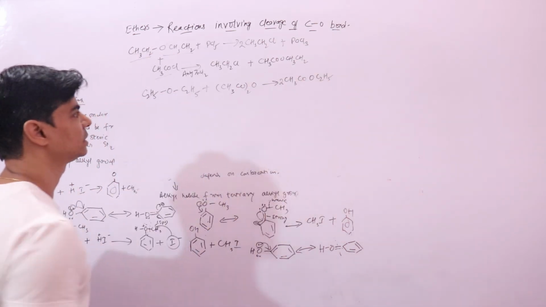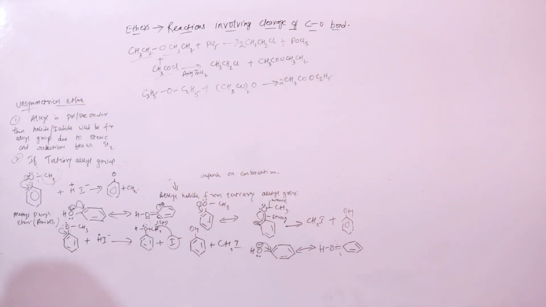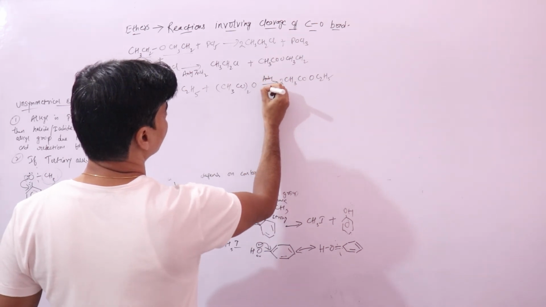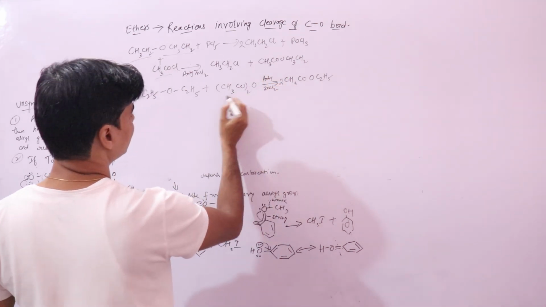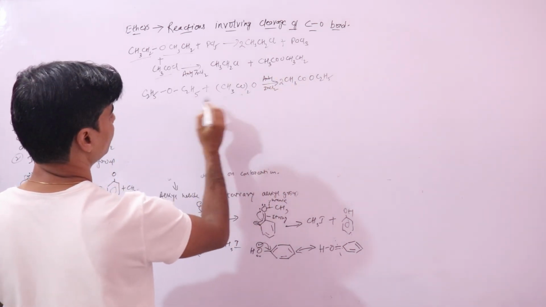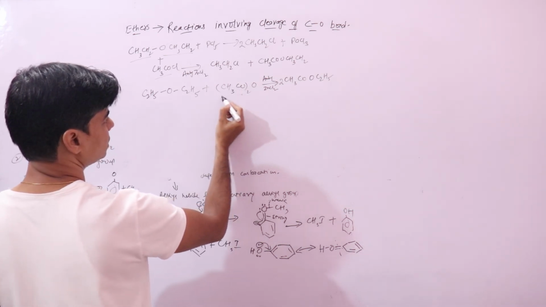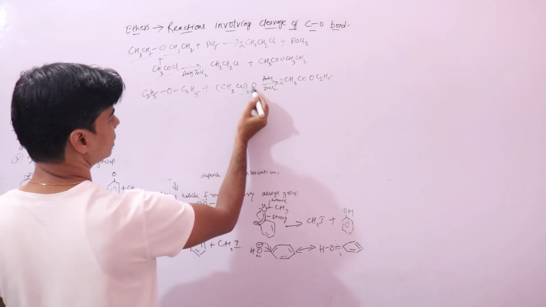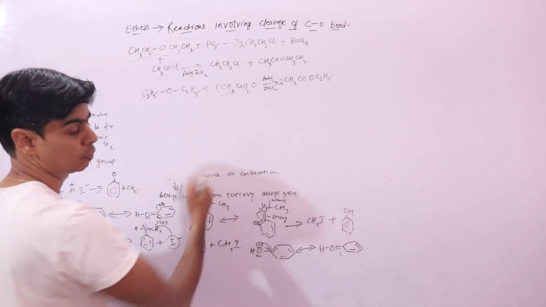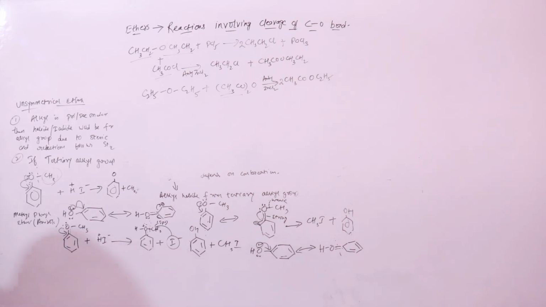It will only form 2 moles of esters. And this reaction also takes place in the presence of anhydrous zinc chloride. One CH3CO will react with one part, the other along with this oxygen will react with the other. Remember, you have 2 CH3CO groups here. Right, these are simple reactions.